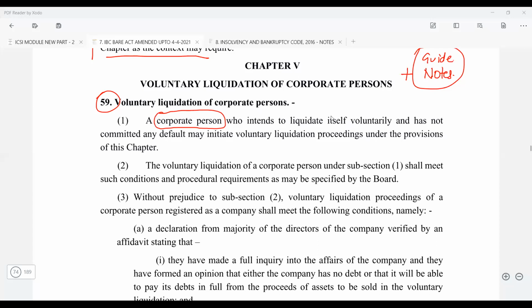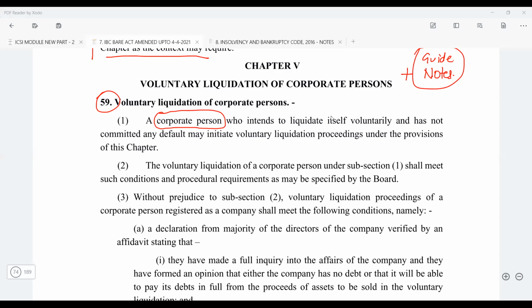Sir, because there the default was happening in paying the creditors, here there is no default. So one important word which Mansi you have said: here there is a default. Till now whatever we have studied, there was a default. Here there is no default. And secondly, the company may not have debts, as Shri Devi ji has answered in the comment section, so they can voluntarily liquidate. The company may have debts, the company may not have debts. But one thing is for sure that the company has not defaulted. So you are not going as a corporate debtor, you're going as a corporate person.